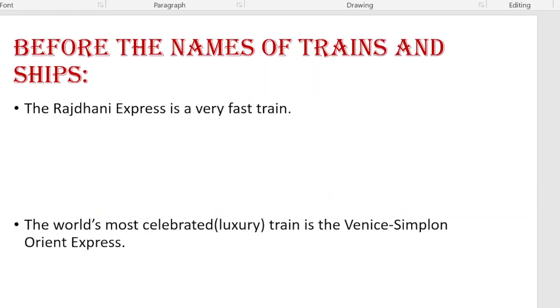First, it is used before the names of trains and ships. The Rajdhani Express is a very fast train. The world's most celebrated luxury train is the Venice Simplon Orient Express.